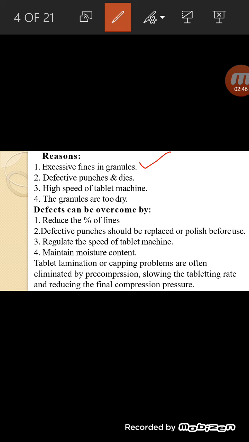Regulate the speed of the tablet machine. Maintain the moisture content in the granules. For maintaining the moisture content, we can use hygroscopic substances like sorbitol and polyethylene glycol 4000. The air entrapment problem is reduced by pre-compression.